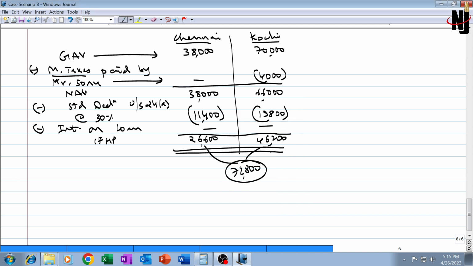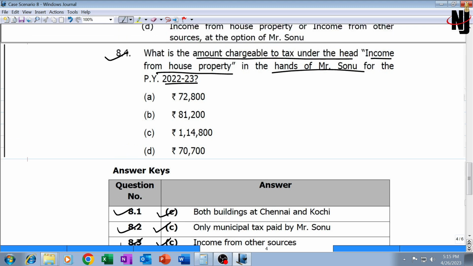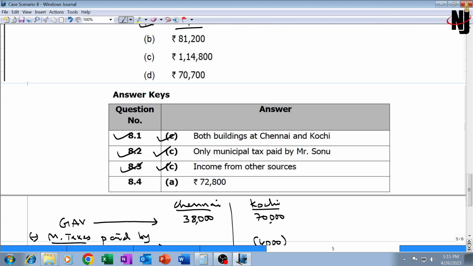72,800. Let's check whether this is one of the options or not. Question number 4. 72,800 is the first option itself. Our answer is 72,800 for both the properties combined together. Institute's answer is also 72,800. With that, our answer is correct. With that, this case scenario 8 comes to an end. See you in the next video with case scenario number 9.